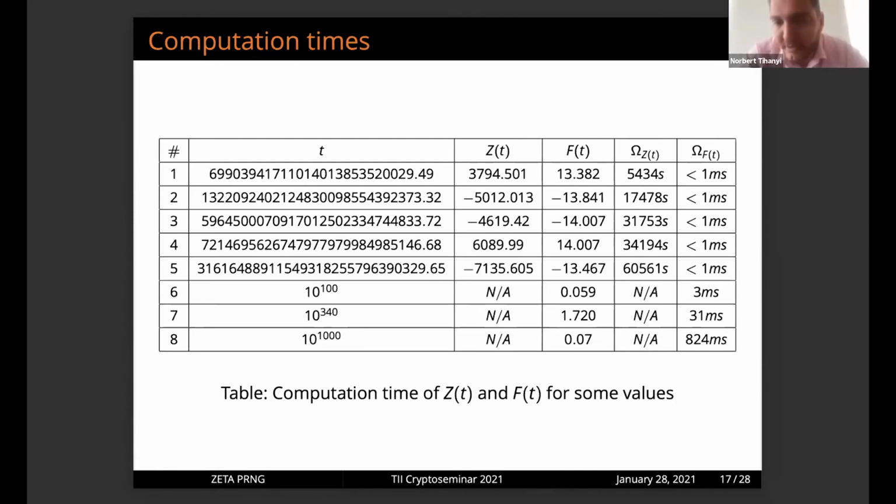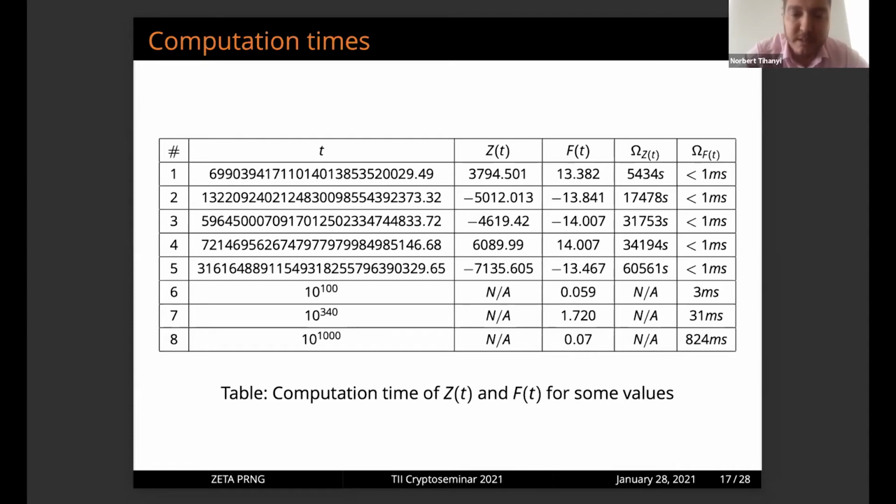There is a comparison, for example, if somebody would like to compute the original zeta function at the height 10 to the power of 30, like the line number 5 here, it takes 60,000 seconds, 20 hours. So it's not good for random number generators. However, we can see that it's less than 1 millisecond with the same architecture. It's a normal computer, a 2017 MacBook Pro. We can see that the same amount of computation for FT is orders of magnitude less than for the zeta function.